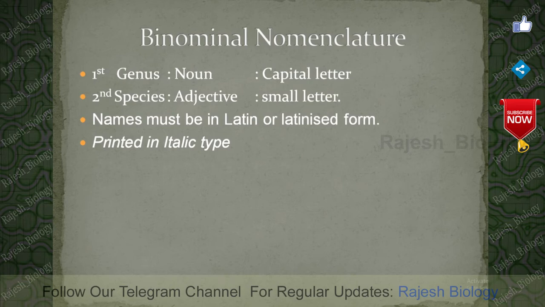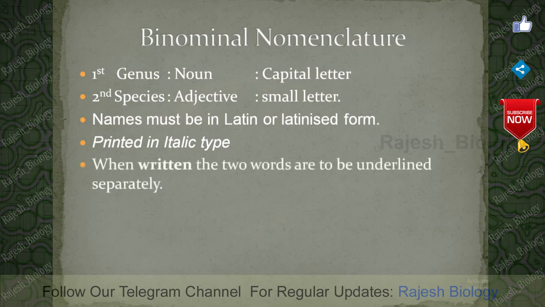When we write by hand, the two words are to be underlined separately, like this: Panthera tigris. In this, Panthera is the genus name and tigris is the species name of the tiger. The genus name Panthera starts with a capital P and the species name starts with a small t. Panthera is a noun and tigris is the adjective.